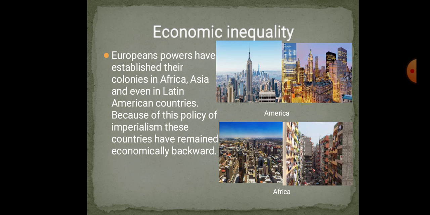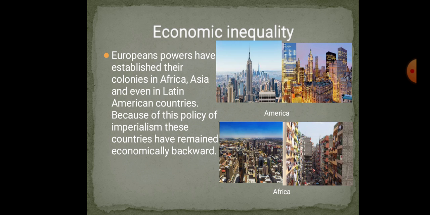Now next one, economic inequality. Here in this picture we are showing America on top. See how the buildings are all posh buildings, tall buildings like big apartments, very huge. That shows that people are living very luxuriously and comfortably in these buildings. Below you see children in Africa, like India only. So many congested areas, small houses of various sizes and kinds. This shows poverty.